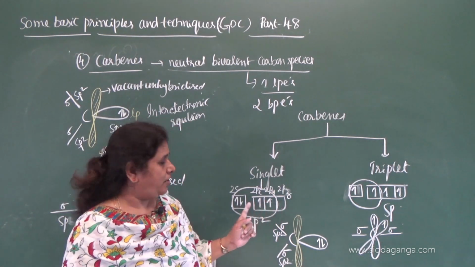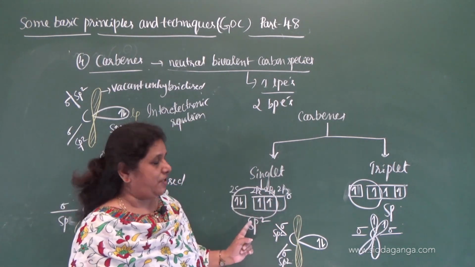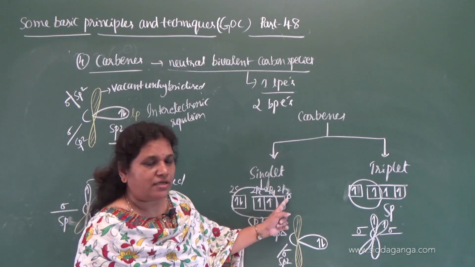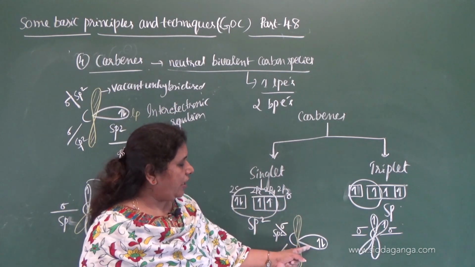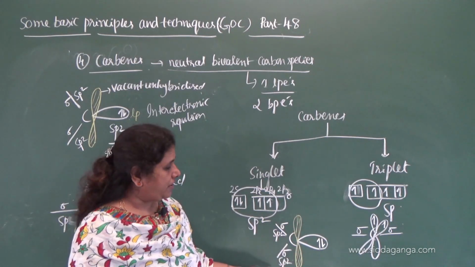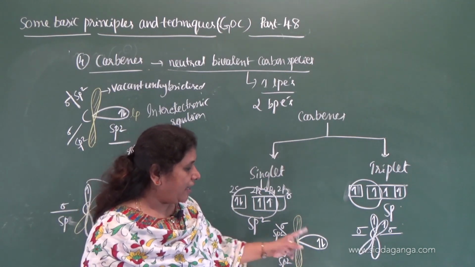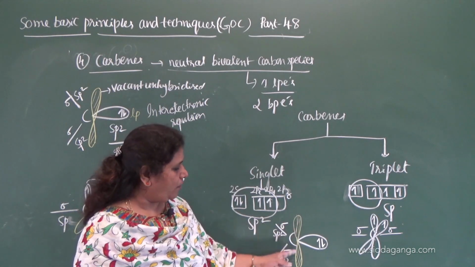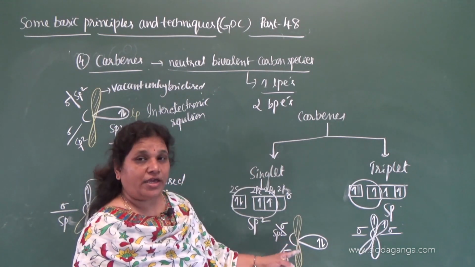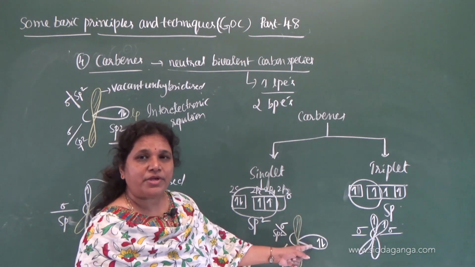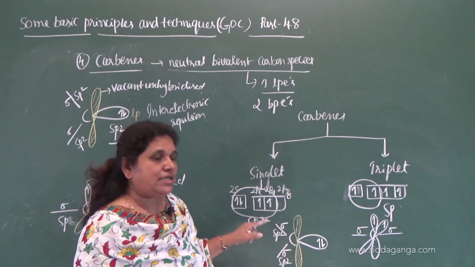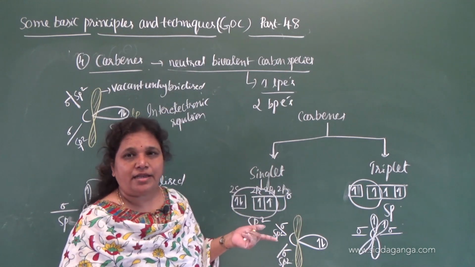Correct? So what is the difference here? In singlet, no transfer of the electron takes place from 2s orbital to 2pz. Therefore, it undergoes sp2 hybridization. Two electrons are present in the same orbital, that is the hybridized orbital, and there is one unhybridized vacant orbital. Therefore, here it causes interelectronic repulsion. Therefore, the stability is less because of the increase in energy.